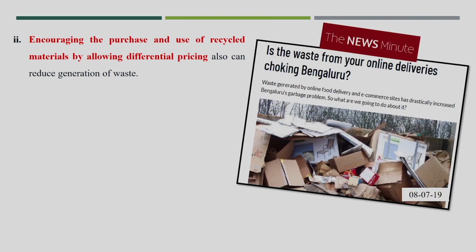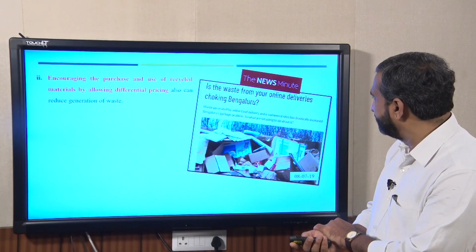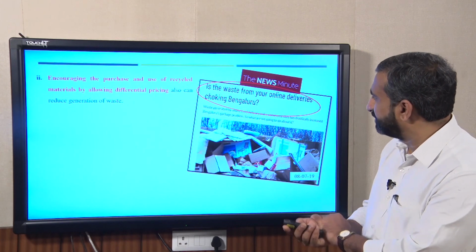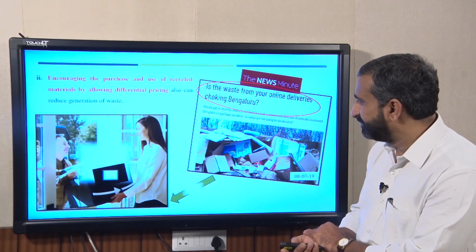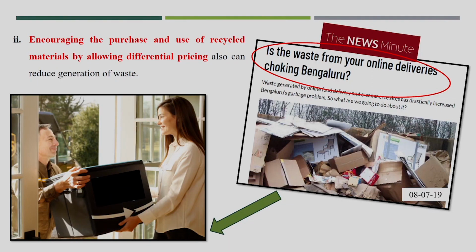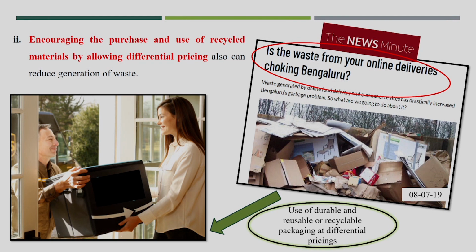the waste generation. Like you see, this is one of the news items: the waste from your online deliveries choking Bangalore. So, these kind of packaging materials are getting produced, and that was the major garbage problem in Bangalore. So, why can we not propose packaging material which is highly durable and can also be reused very easily? This kind of material we do not dispose into the garbage bins. So, use of durable, reusable or recycled packaging at different pricing could be possible.